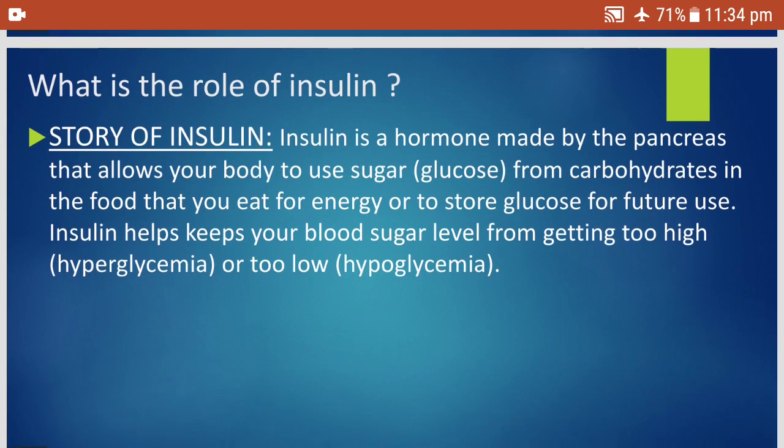What is the role of insulin? Insulin is secreted by the pancreas. Insulin is a hormone made by the pancreas that allows your body to use sugar from carbohydrates in the food that you eat for energy or to store glucose for future use. Insulin keeps your blood sugar levels from getting too high, hyperglycemia, or too low, hypoglycemia. If the sugar levels are high, it is called hyperglycemia. If the sugar levels are low, it is called hypoglycemia. You know diabetes? Yes, diabetes type 2. Okay.